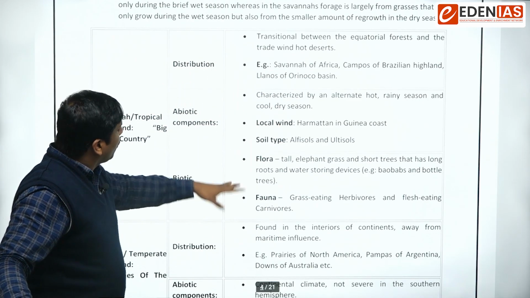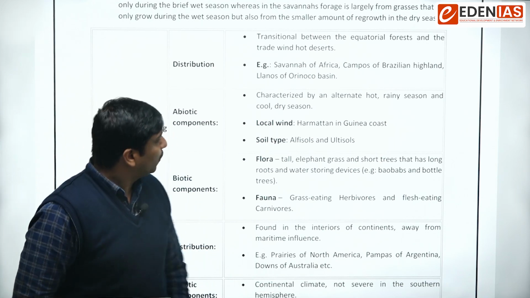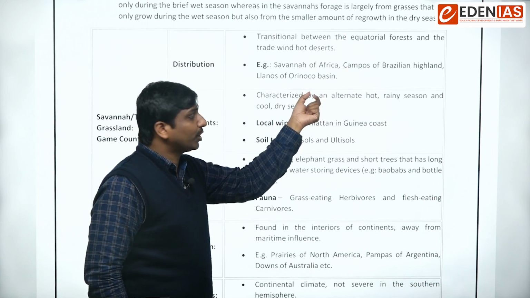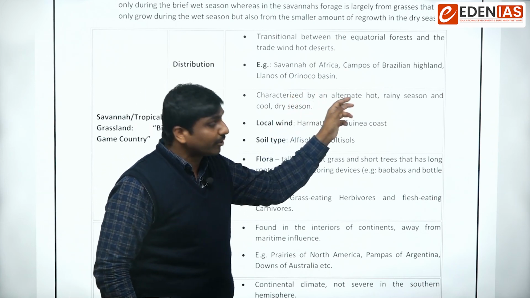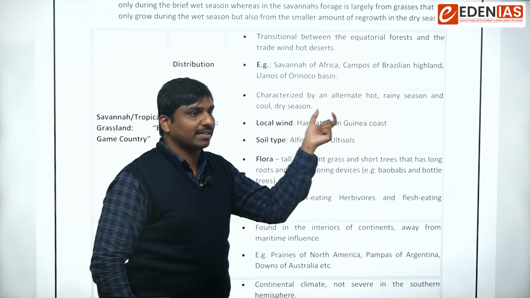So here, what about the abiotic components? What are the various abiotic components? Climatic conditions are characterized by alternate hot rainy seasons and cool dry seasons.